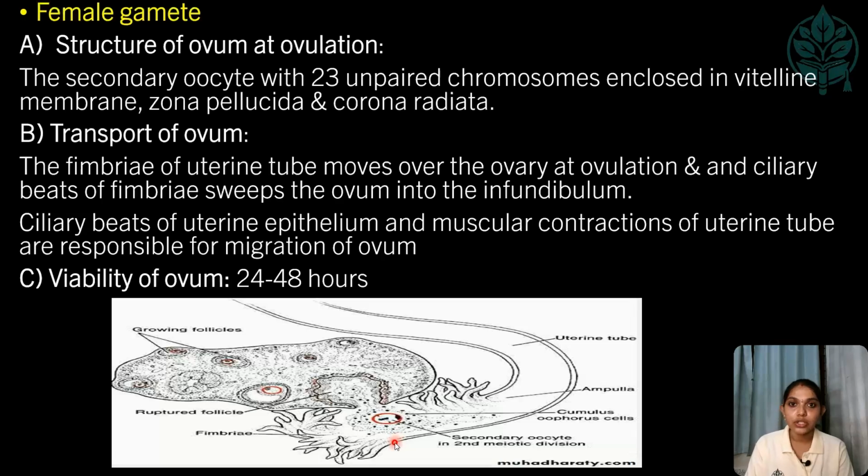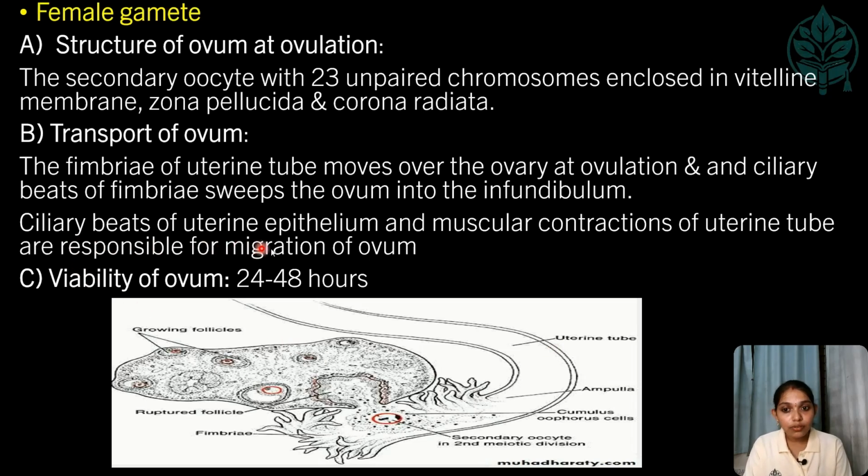During ovulation, the fallopian tube fimbriae move over the ovaries to sweep the ovum into the uterine tube. The ciliary beat helps in the transport of the ovum, which reaches the site of fertilization, that is the ampulla.